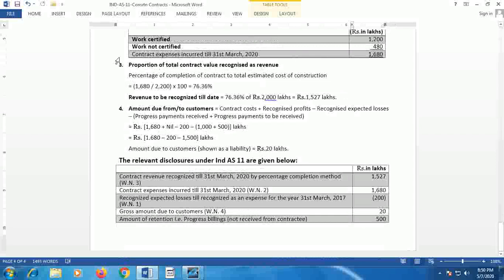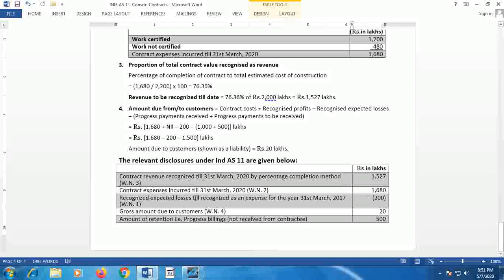Now, the calculations as per these workings should be shown as part of disclosures. Contract revenue recognized till 31st March 2020 by the percentage completion method: refer to working note 3, 1,527 lakhs.